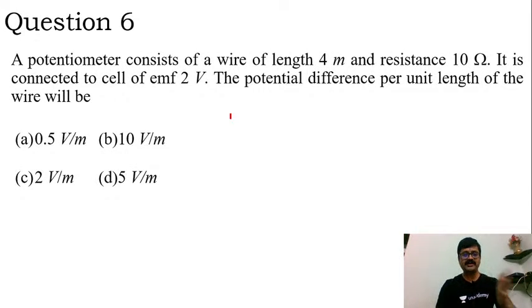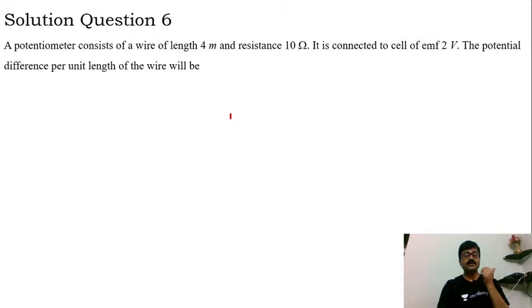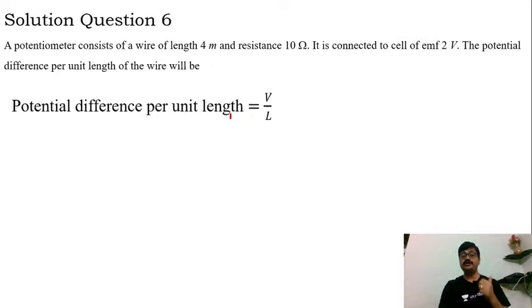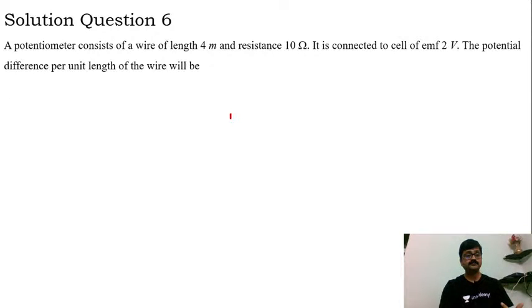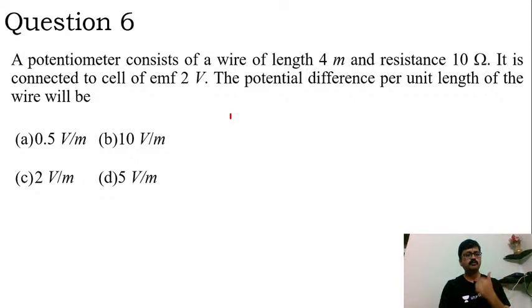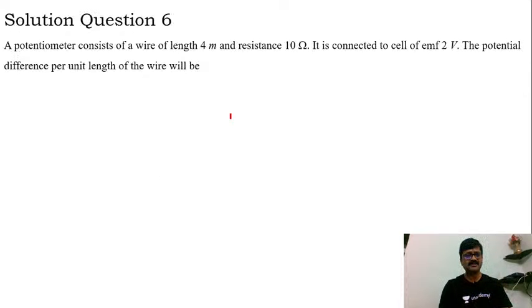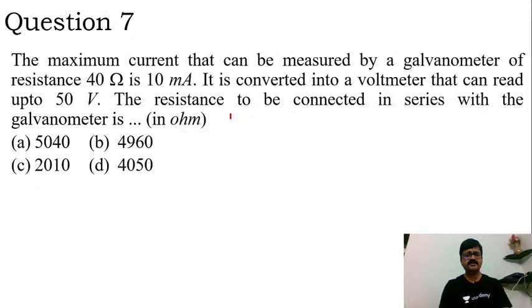Okay, so this is a straightforward question. They have asked us to calculate the potential gradient, right? So we can quickly solve this as potential difference per unit length, I'll take it as V by L. Then accordingly 2 by 4, that is 0.5 volt per meter. That's all. Simple, is it not? So 0.5 volt per meter happens to be option A here, right? So option A is our right choice, my dear students.